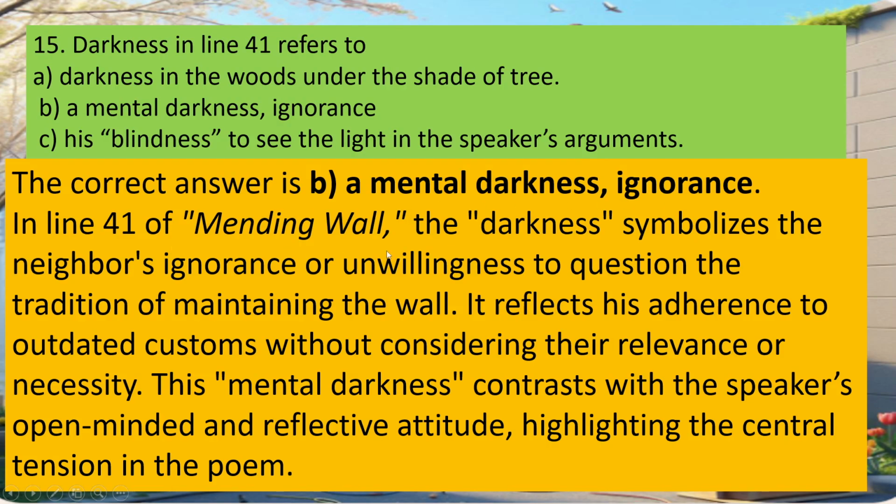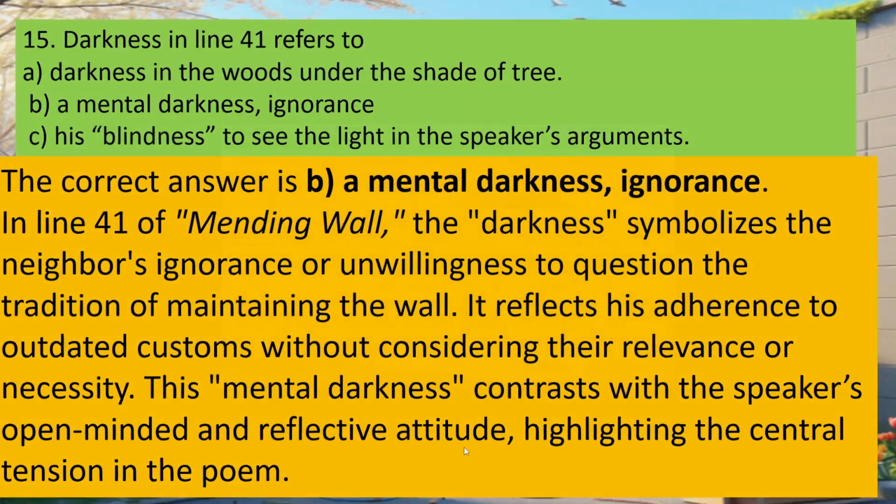In line 41 of Mending Wall, the darkness symbolizes the neighbor's ignorance or unwillingness to question the tradition of maintaining the wall. It reflects his adherence to outdated customs without considering their relevance or necessity. This mental darkness contrasts with the speaker's open-minded and reflective attitude, highlighting the central tension in the poem.